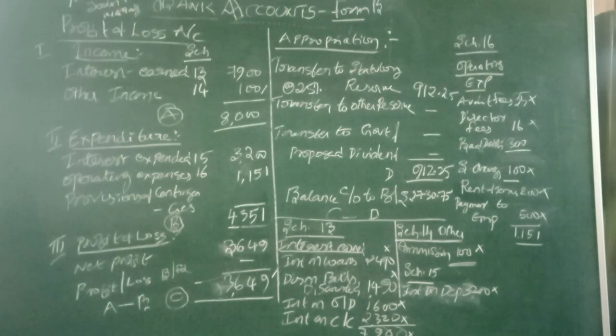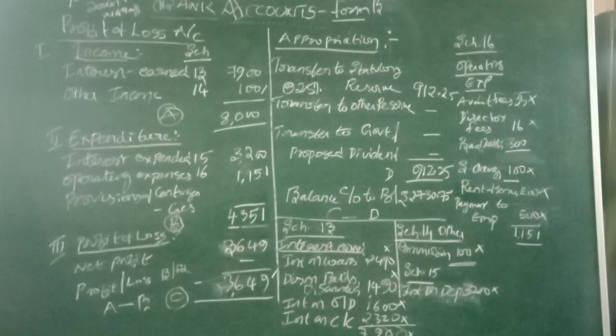Again, please understand that the current year net profit is qualified, should be considered for computing the statutory reserve. What is that? All the banks are supposed to maintain some sort of a reserve with the Reserve Bank of India as per the statute. So that statutory reserve should be maintained. Every bank should maintain that statutory reserve. That comes to 25%. At present it is 25%. That 25% should be calculated on the current year's net profit.